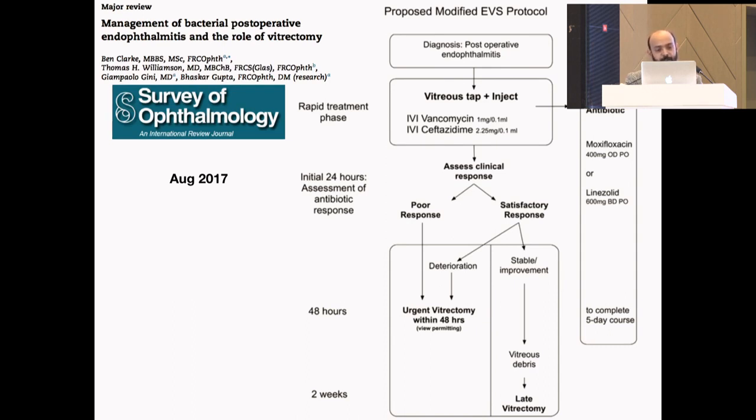After the initial treatment, we have to wait for 24 hours for the initial assessment. And if there is a satisfactory response, we go ahead with the same treatment. However, in case of a poor response, there is no role of a repeat intravitreal injection. We have to go for a pars plana vitrectomy.